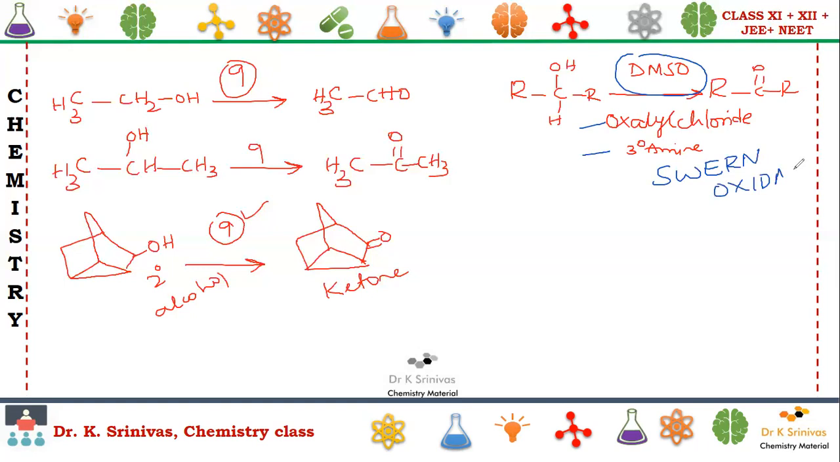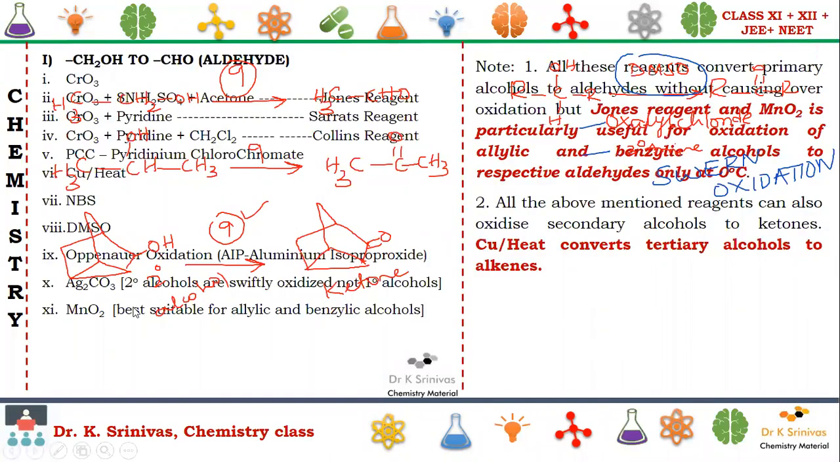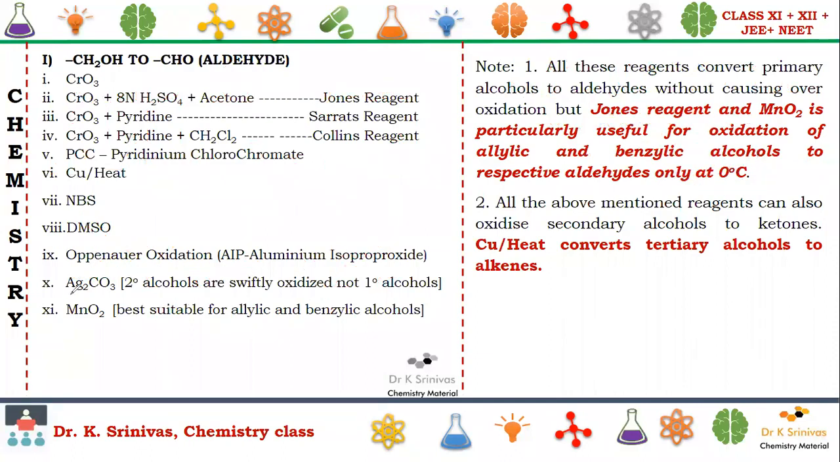Do you understand, children? That is nothing but Swern oxidation. Now I'll go back to the previous slide once. So, what are the reagents which are left? Now, here 10 to 1. We have so much matter on the screen, I will erase all the drawings. We are having silver carbonate and manganese dioxide.